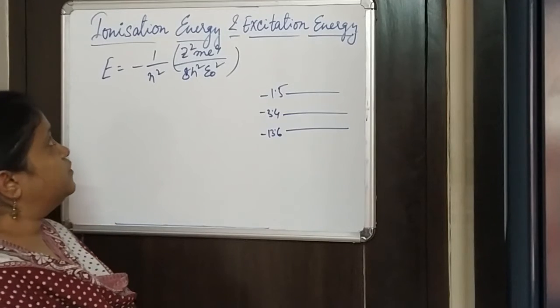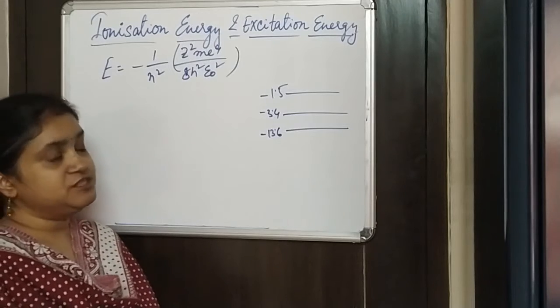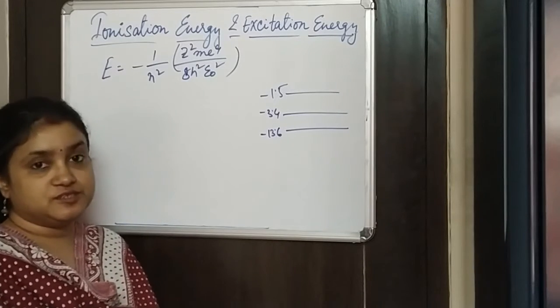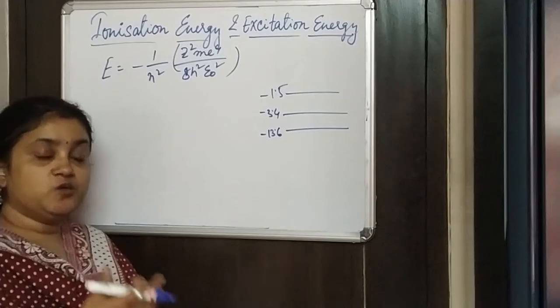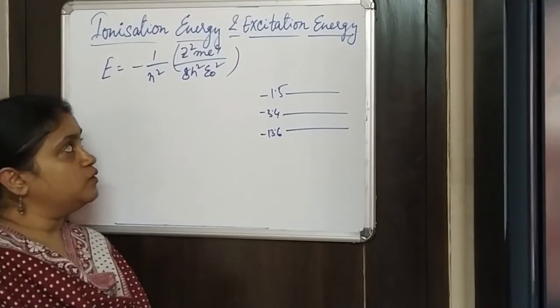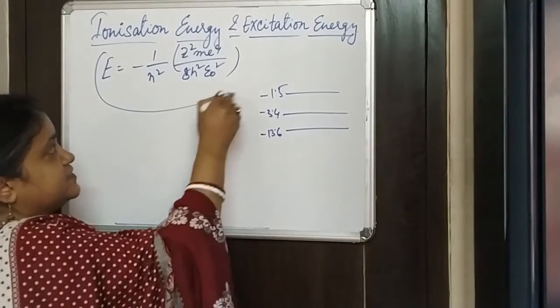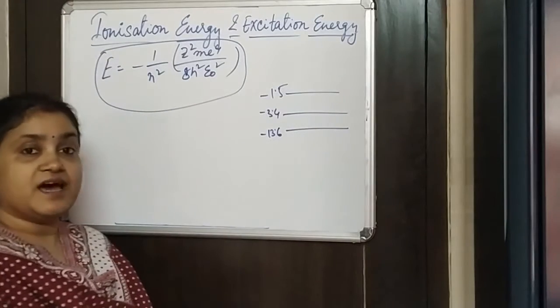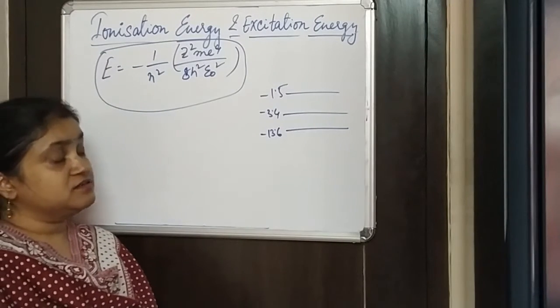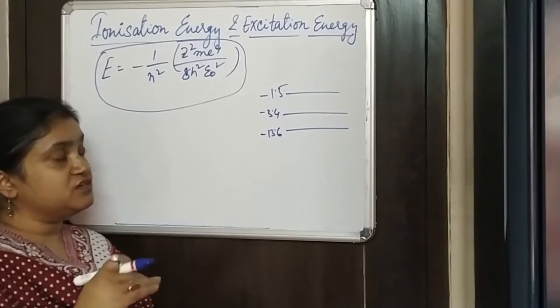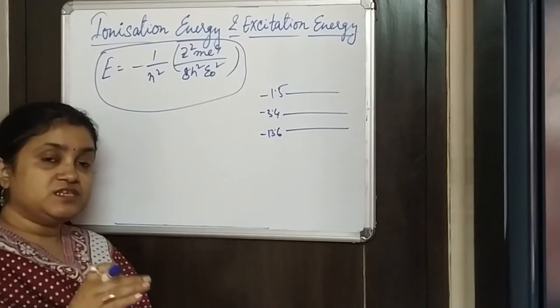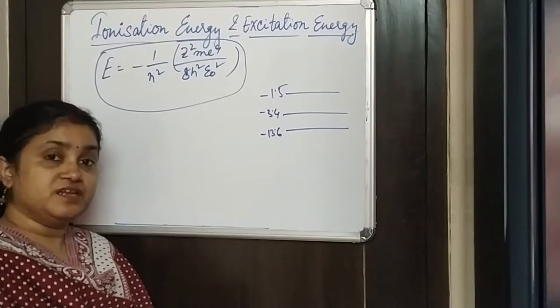Let us discuss ionization energy and excitation energy. Till now we have derived the energy of various levels inside the atom, and these energies have a very specific amount and are discrete, as we have learnt.